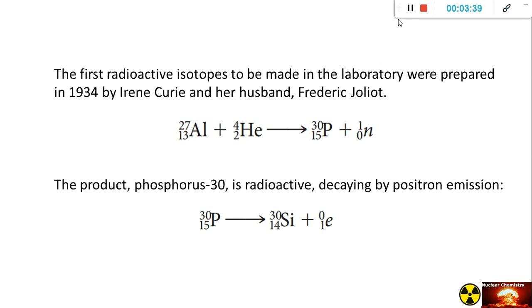It produces phosphorus 30 and a neutron. We can also observe that phosphorus 30 is radioactive and decays by positron emission, so we have here silicon 30.